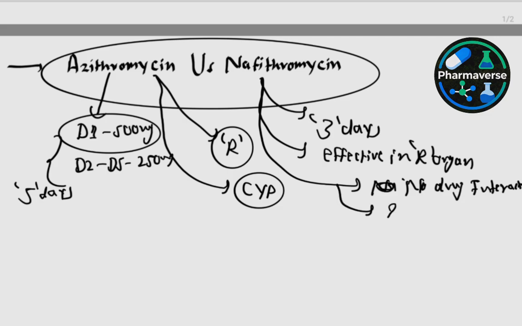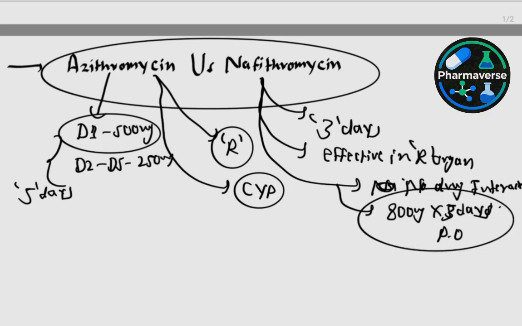So the dose of Nafithromycin is 800 milligrams for, sorry, it is 3 days, per oral. Okay, so this is the difference between azithromycin and Nafithromycin.